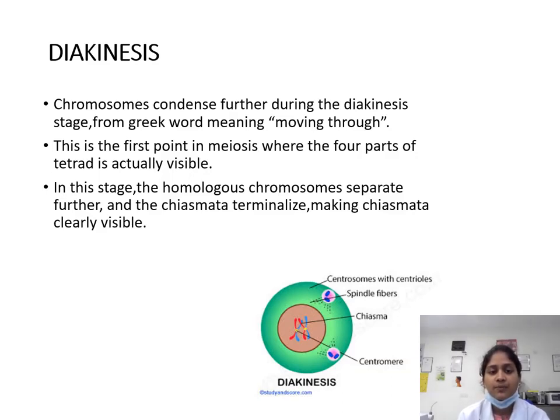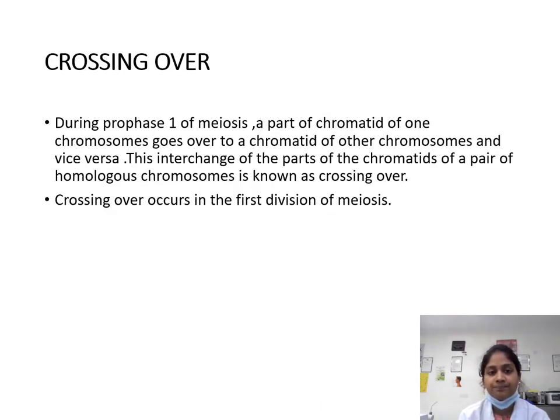Diakinesis. Chromosomes condense further during the diakinesis stage, from the Greek word meaning moving through. This is the first point in meiosis where the 4 parts of the tetrad are actually visible. In this stage, homologous chromosomes separate further and the chiasmata terminalize, making chiasmata clearly visible.